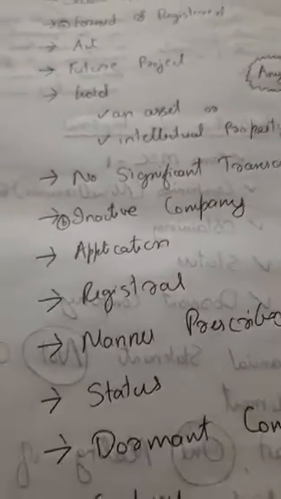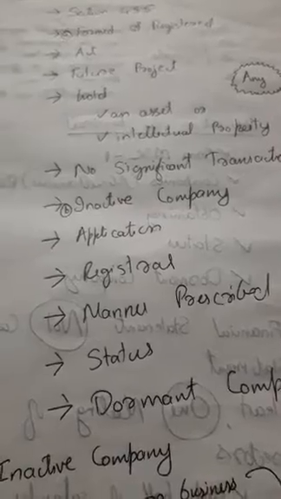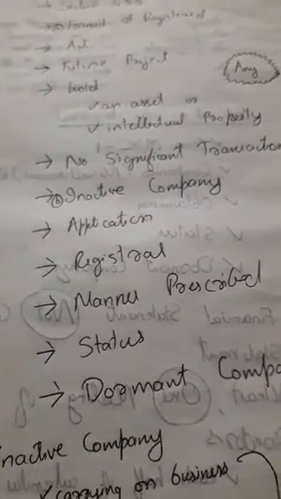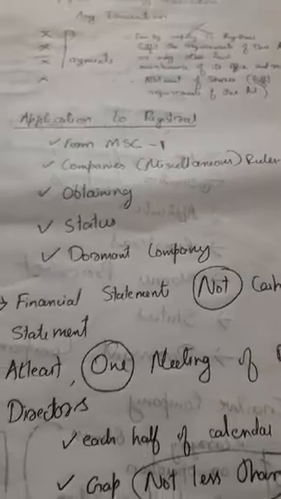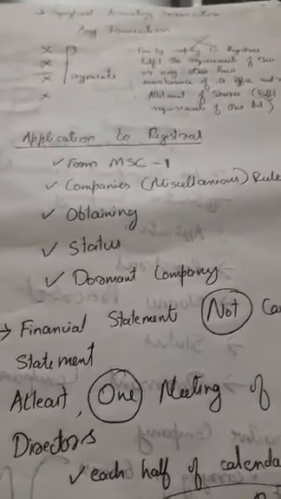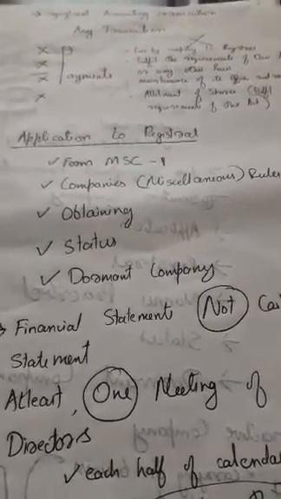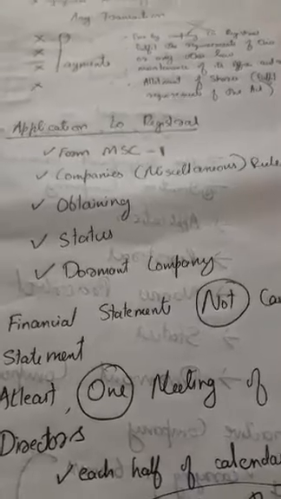Application to register. In the definition, we have also discussed the application to register. An inactive company can make an application to the registrar, in the manner prescribed, for the status of dormant company. That is also included in the definition of a dormant company. What is that application to register, and how is it made? Application to register means an application made by the company to the registrar to become a dormant company.